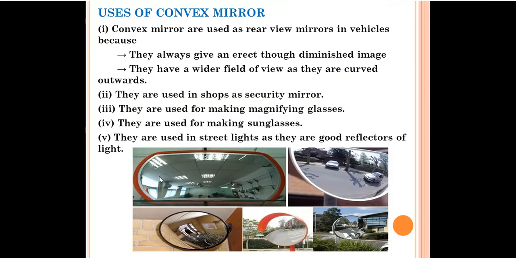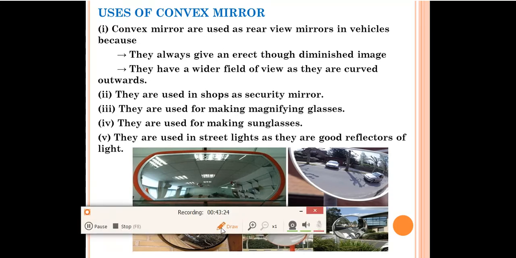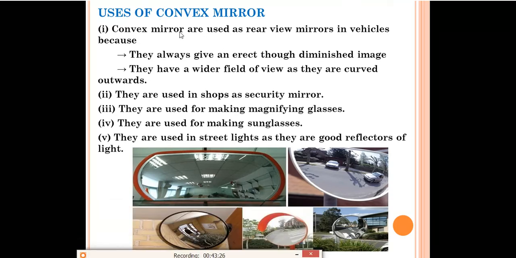Now, what are the uses of the convex mirror? That we will read now. Convex mirrors are used as rear view mirrors in vehicles. Okay, in vehicles you can see them like this. They are used as rear view mirrors in vehicles. Why are convex mirrors used as rear view mirrors in vehicles? This question is mostly asked. So what reasons do you have to write?